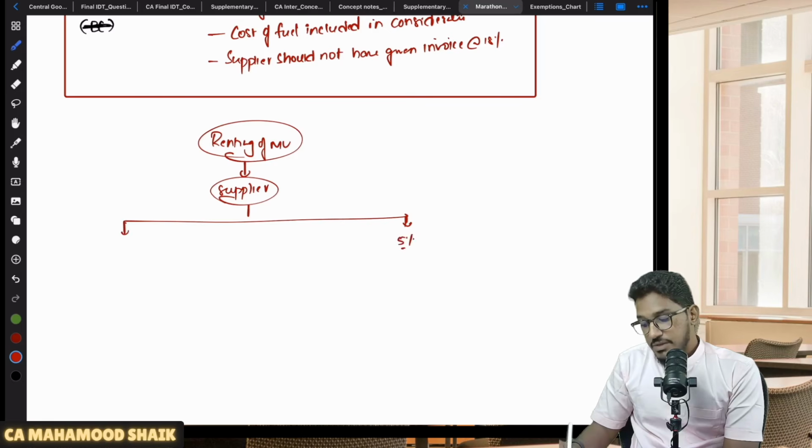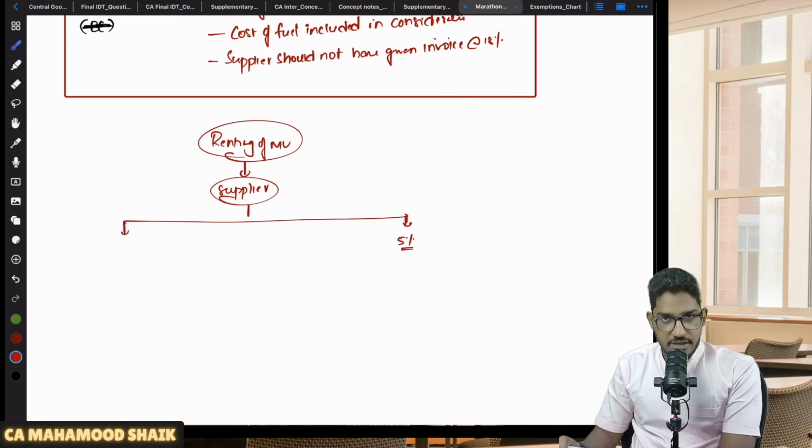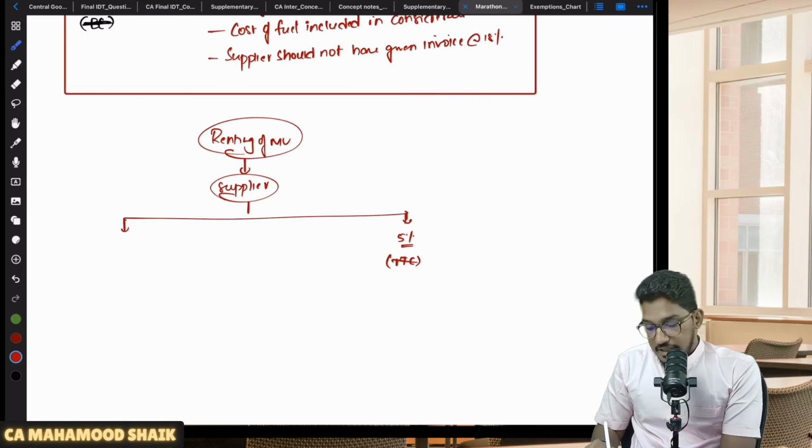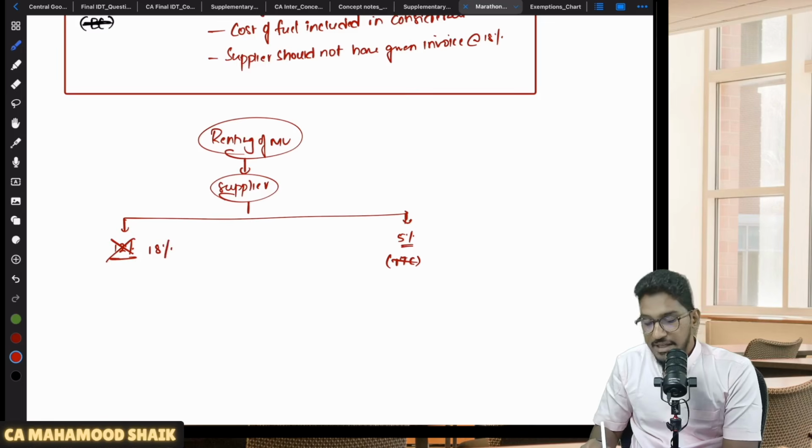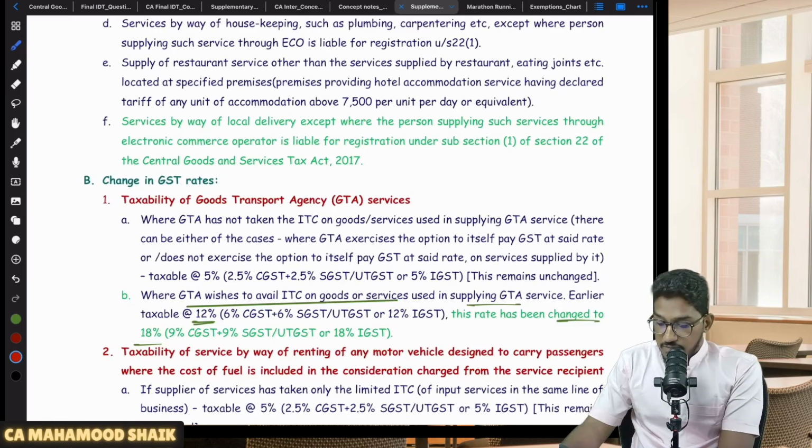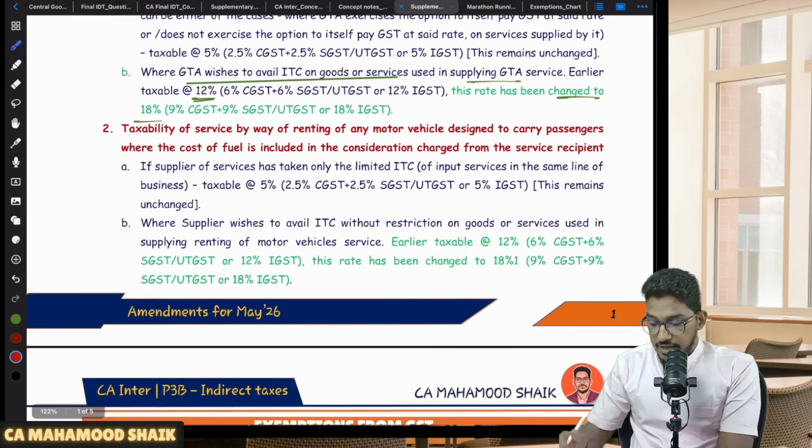Either he can pay 5% of GST with very much restricted ITC. Very restricted ITC he will get. That means with restriction on ITC, he can pay GST at the rate of 5%. On the other hand, he can pay 12% with full ITC. Previously, this used to be 12%, but if he wants to claim full ITC, he has to pay 18% GST now with full ITC. This is also one amendment. This is also one more amendment, along with the GTA. So even if you look at the supplementary material, you'll be able to find it.